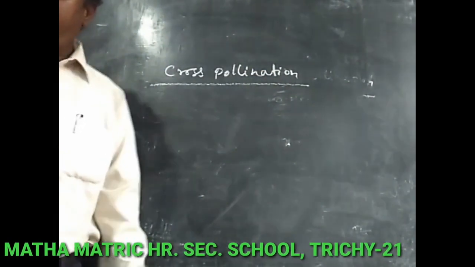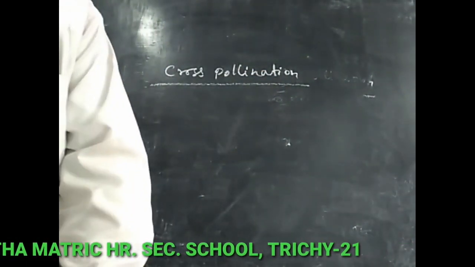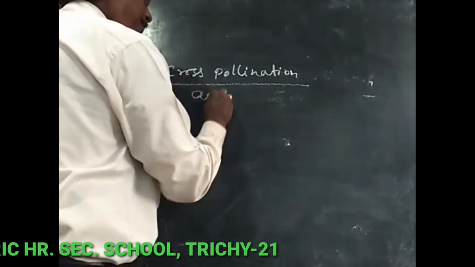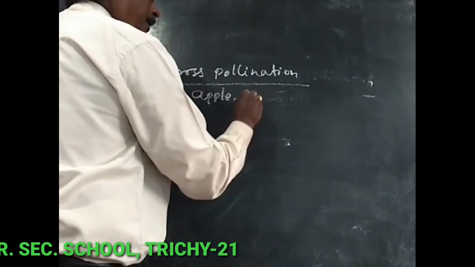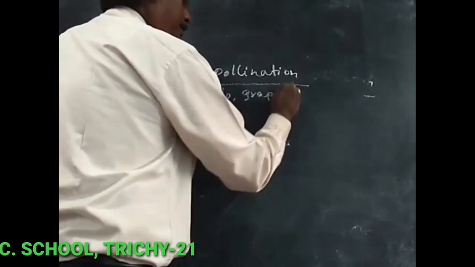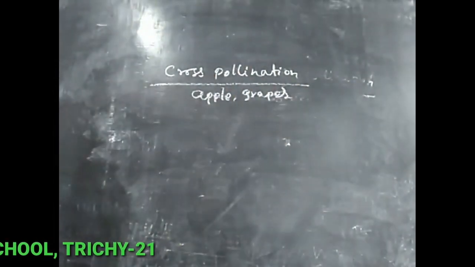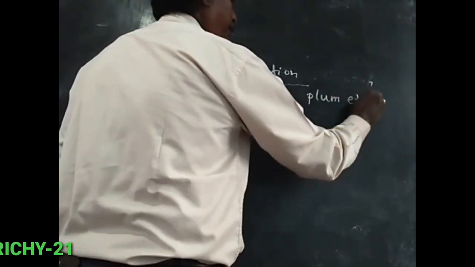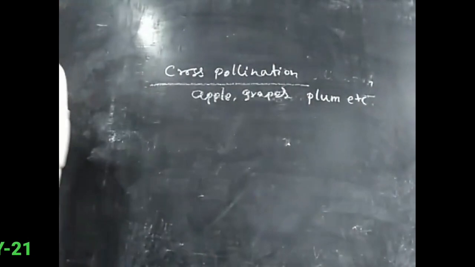It is called cross-pollination. Examples are apple, grapes, and plum.